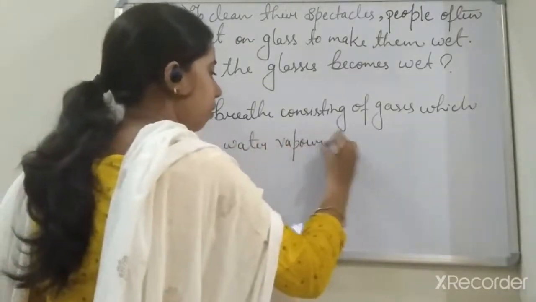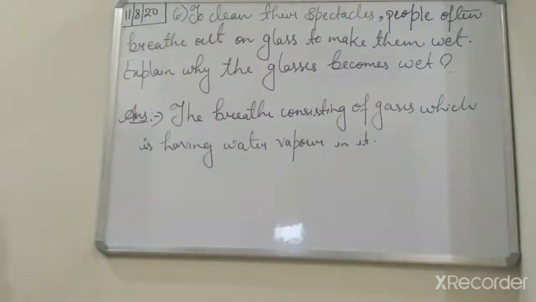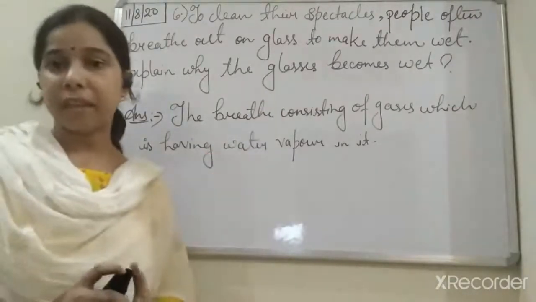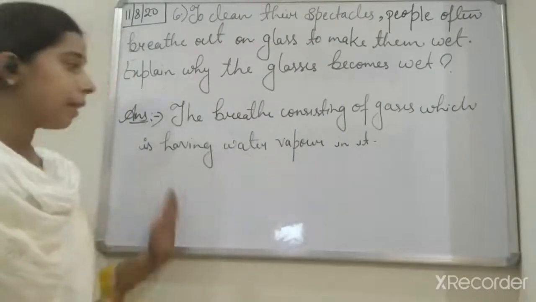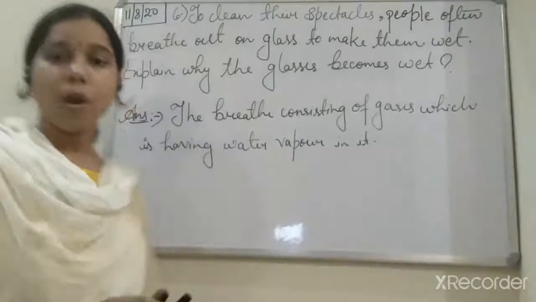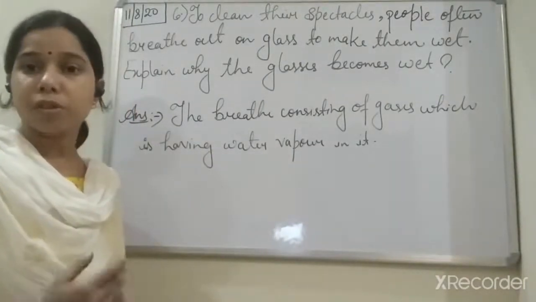Water vapor in it. So when we breathe out, the gases which come out when we breathe have water vapor in them, and this water vapor on the spectacles condenses to water droplets.